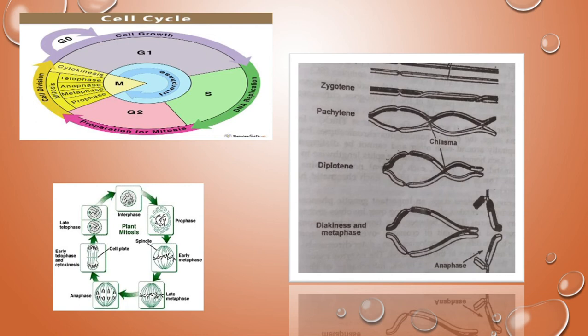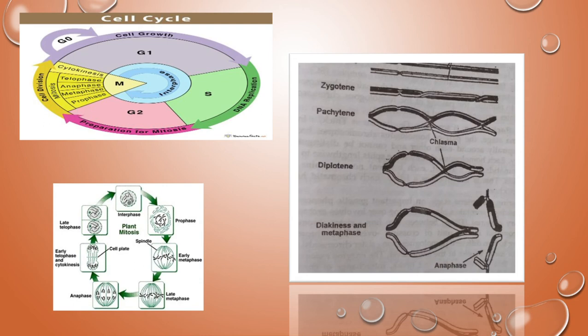Mitosis occurs in the somatic cells, meaning the vegetative cells. What are the main stages? You all know: prophase, metaphase, anaphase and then telophase. Prophase is the first phase.